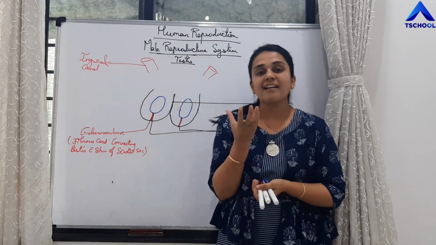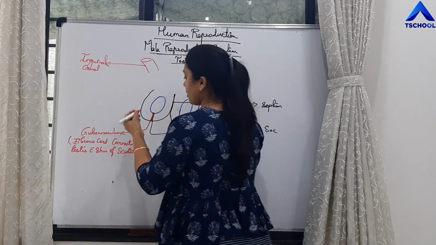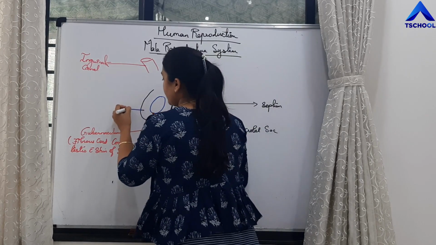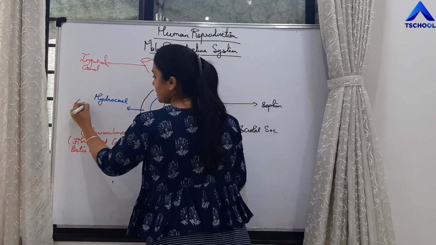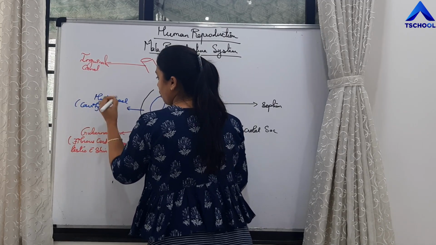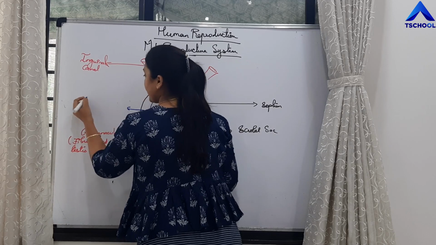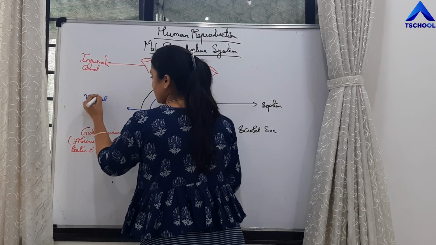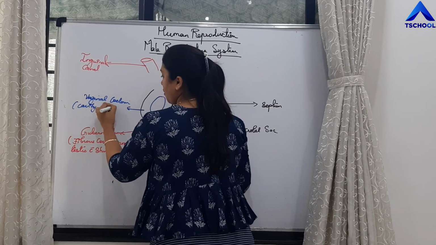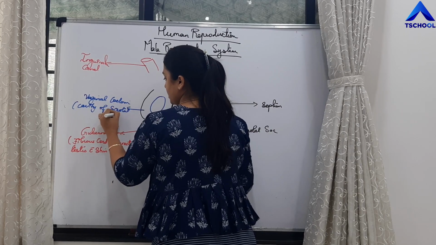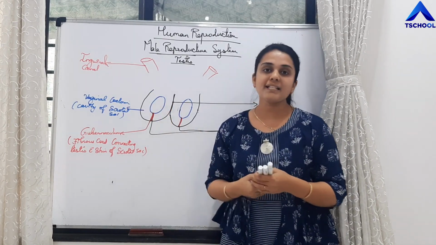One more thing, this sac-like structure, that is the scrotal sac, the cavity of the scrotal sac is called hydrocele, right? What is hydrocele? Sorry, it is called vaginal coelom, right? So what is vaginal coelom? It is the cavity of the scrotal sac. The cavity is called vaginal coelom and that will possess the testis.